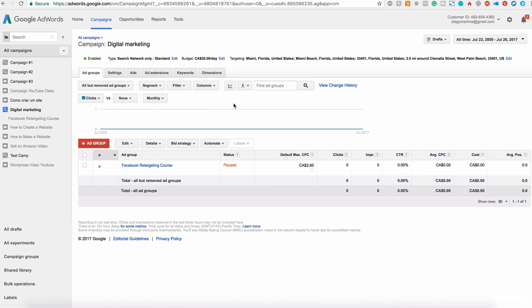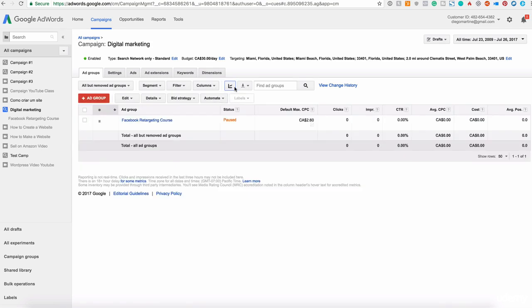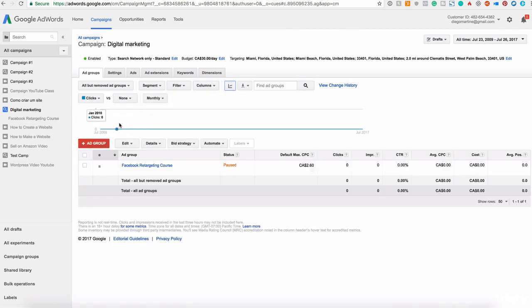Also at the top here, you have a graphic. If you are not seeing the graphic, you can click on the graphic icon here and you will start seeing some graphic of the clicks and impressions that you are having in this specific area. And you can of course change this for clicks, impressions, CTR, and all these other options. You have also competitive metrics and Gmail metrics.